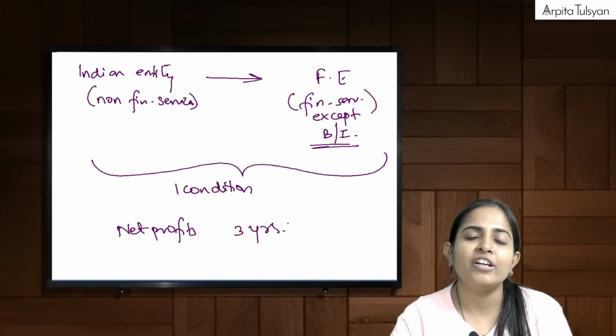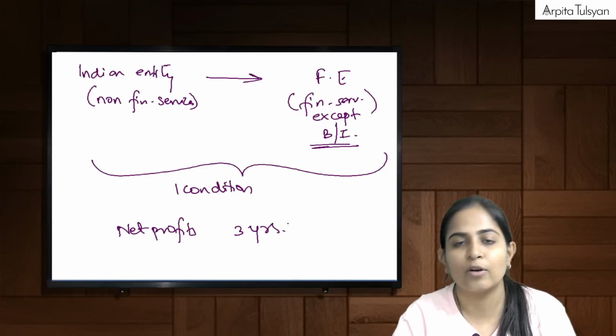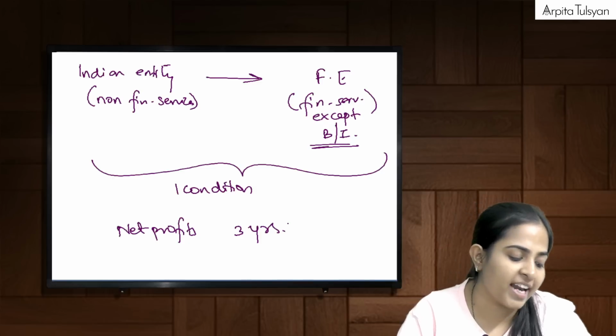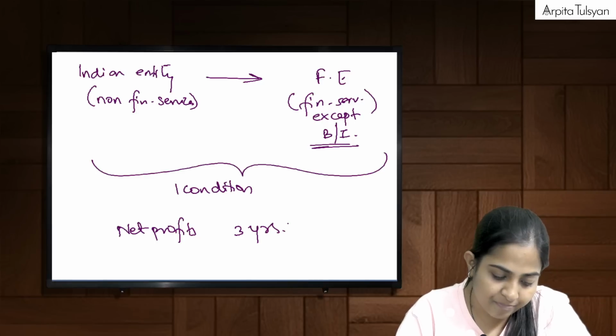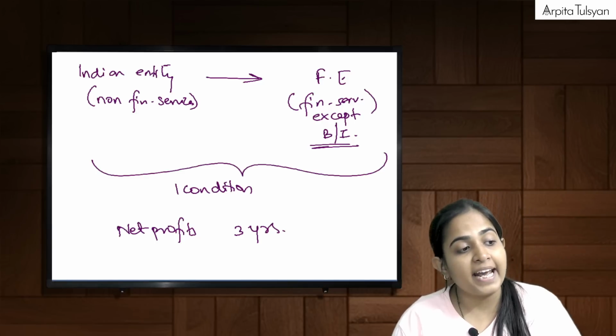So when can we do in banking and insurance? Only if we are engaged in financial service activity, then only we can do. Otherwise, you can do in another foreign entity which is engaged in financial service activity but not banking or insurance. Very clear with this? Acha, but 1 exception here.